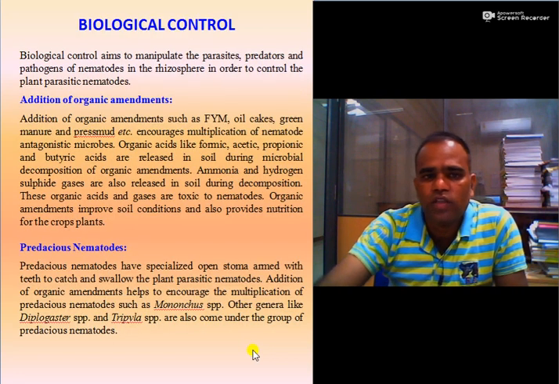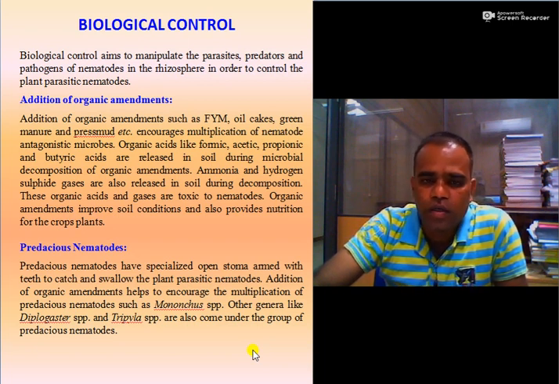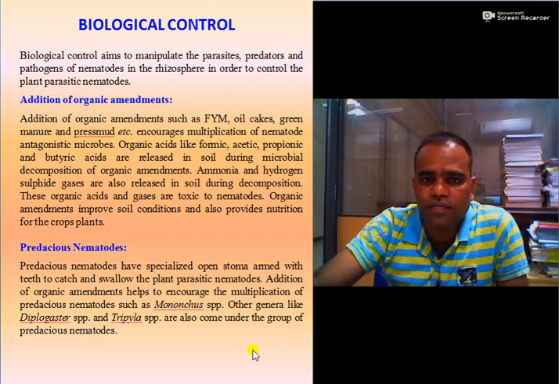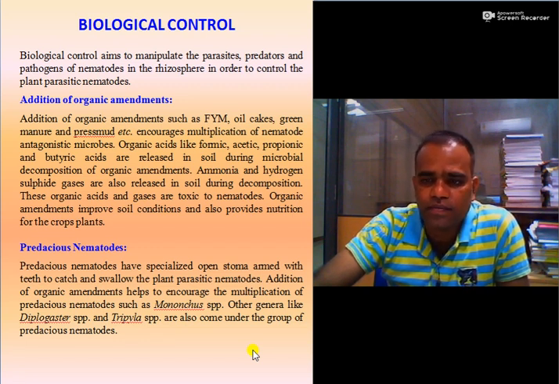Then the third one is biological control. So what is biological control? It is the use of living organisms or bioagents. It may be a parasite, a predator, or pathogenic fungi or bacteria, which is useful to suppress, inhibit, or kill the nematodes in the rhizosphere. There are different types of strategies that come under biological control.